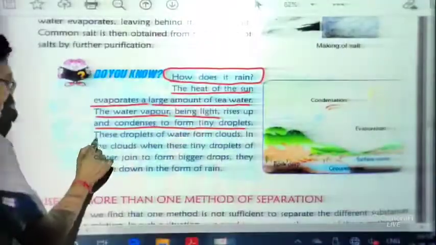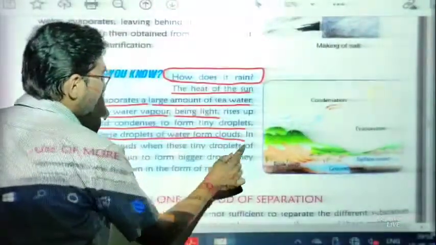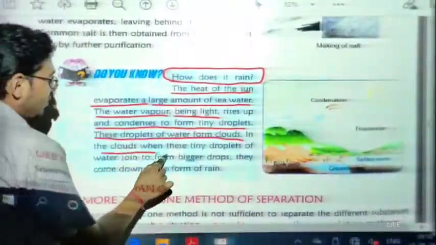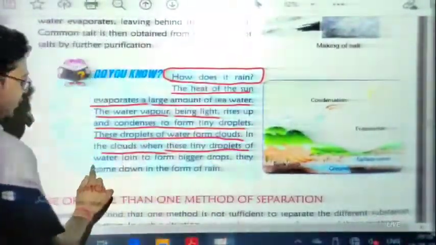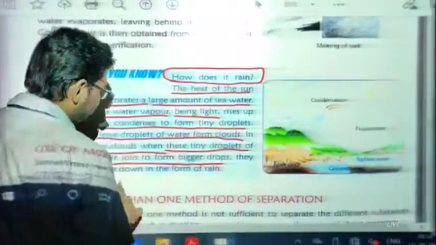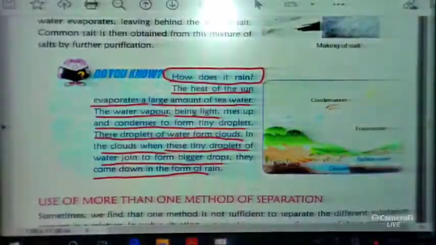The water vapors, being light, rise up and condense to form tiny droplets. These tiny droplets of water form clouds, and when they join to form bigger drops, they come down as rain.